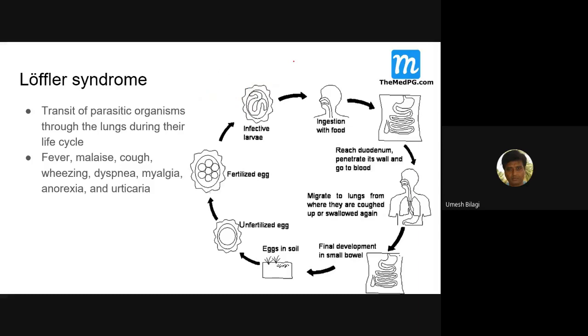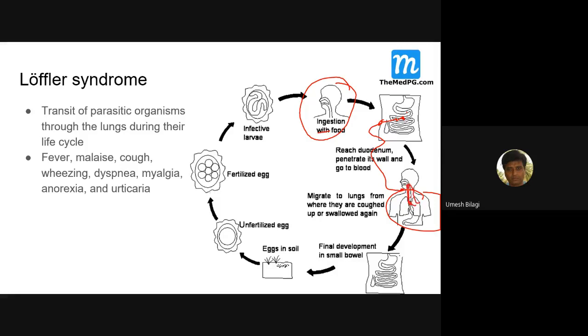So we'll study a little bit about the life cycle here. A person ingests the roundworm larvae. They go into the stomach, then to the intestine, where they enter the venules. From the venules, in circulation, they reach the lung. Inside the lung they mature and get coughed back up.